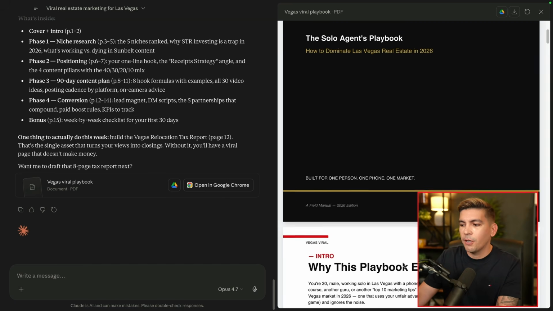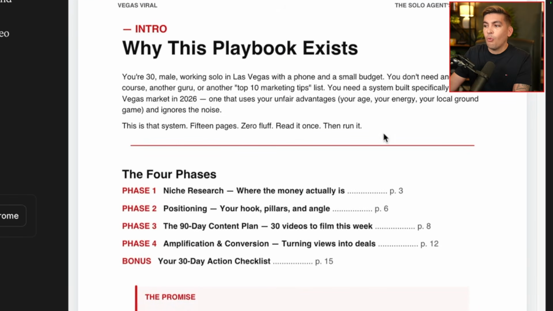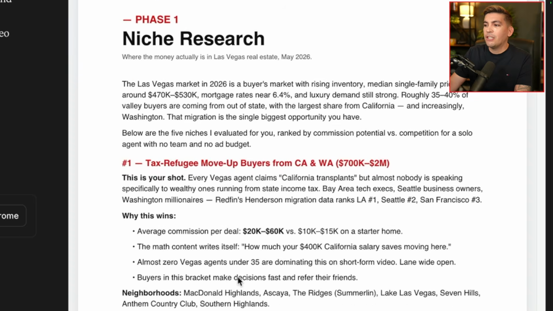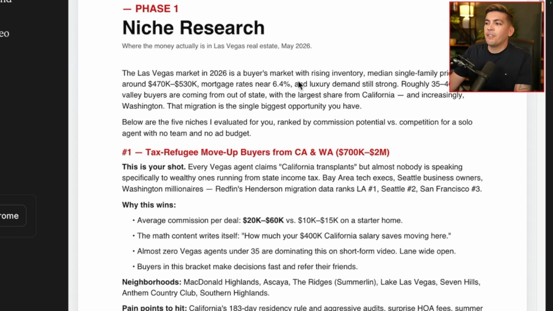But let's take a quick look. Now here we have the playbook, why it exists. So here we talk about the 4 phases: niche research, positioning, the 90-day content plan, conversions, and then your 30-day action checklist. Now let's just see if this information is actually helpful. Now here we have niche research. The first thing it does is give us the market in Las Vegas.